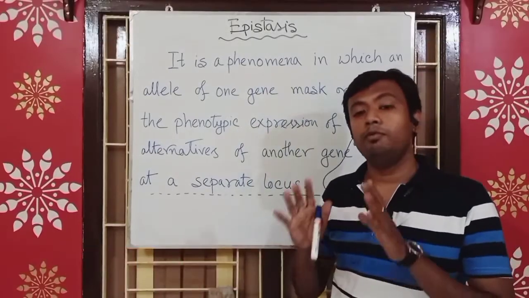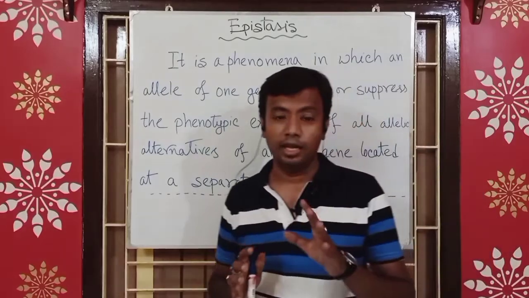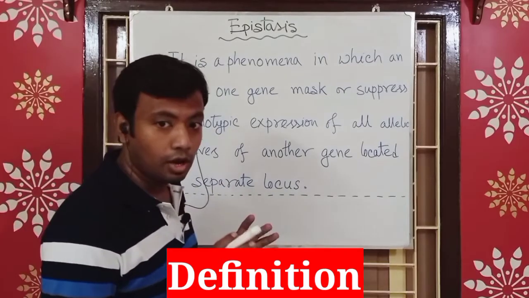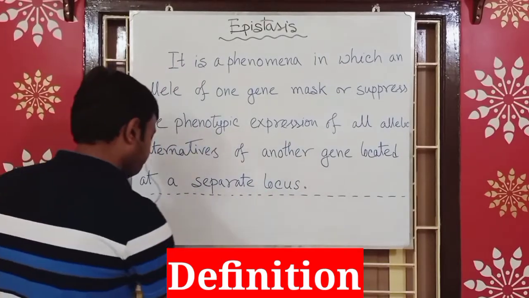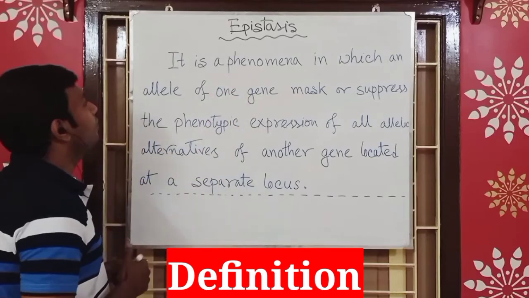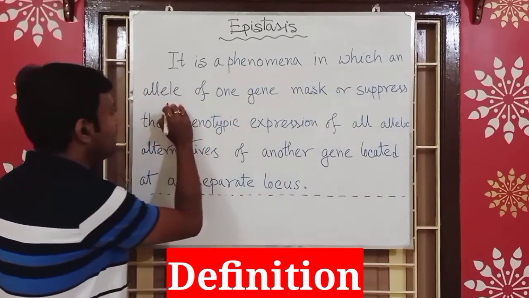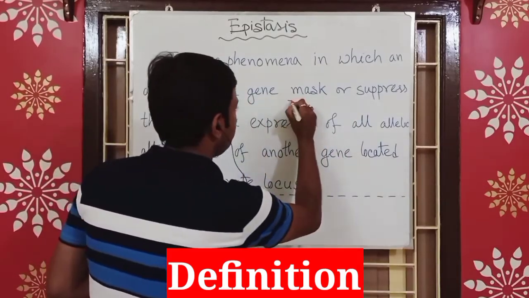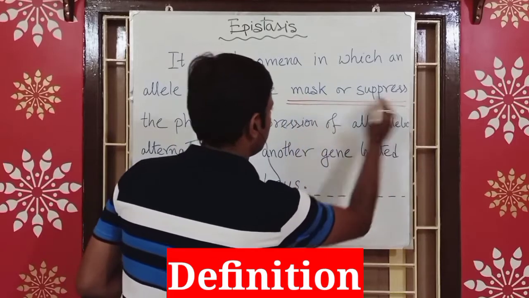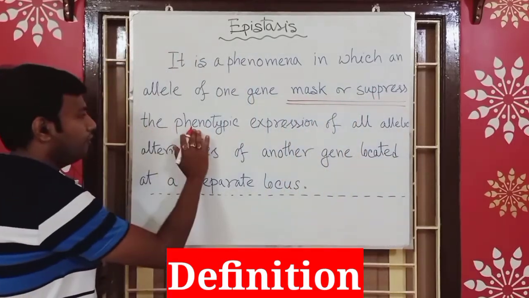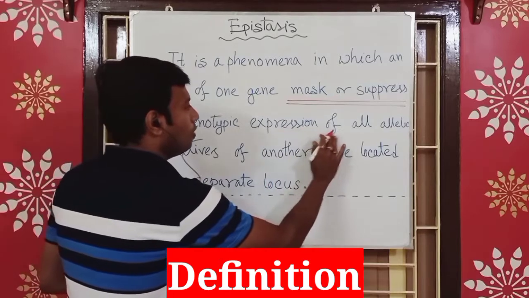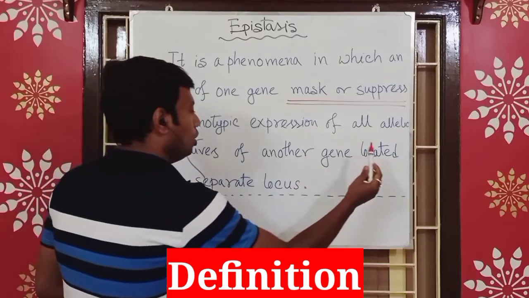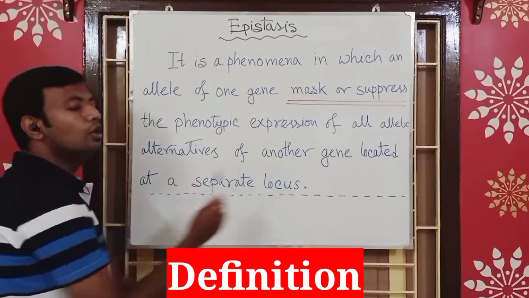To make the basic concept of epistasis clear, we need to go through this simple definition first. Epistasis is a phenomenon in which an allele of one gene masks or suppresses, put a special emphasis on these words, mask or suppress, the phenotypic expression of all allele alternatives of another gene located at a separate locus.